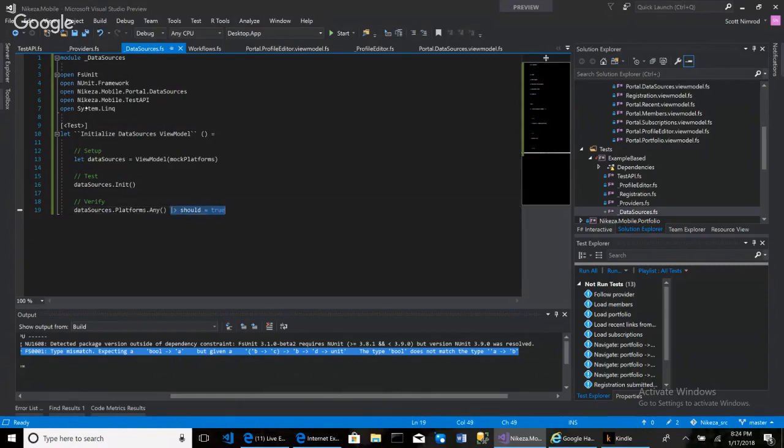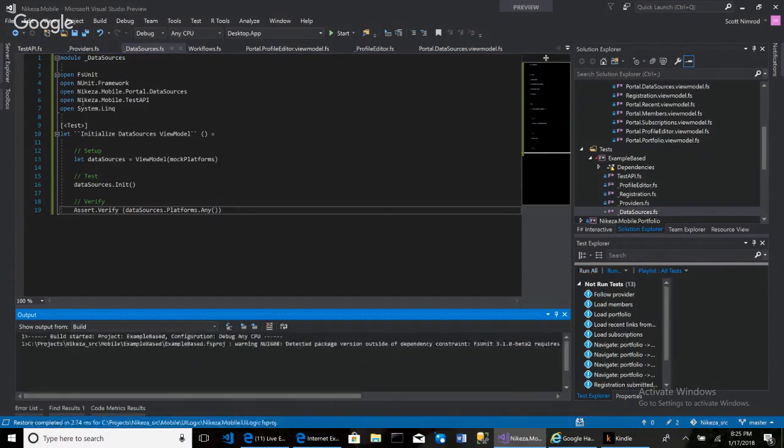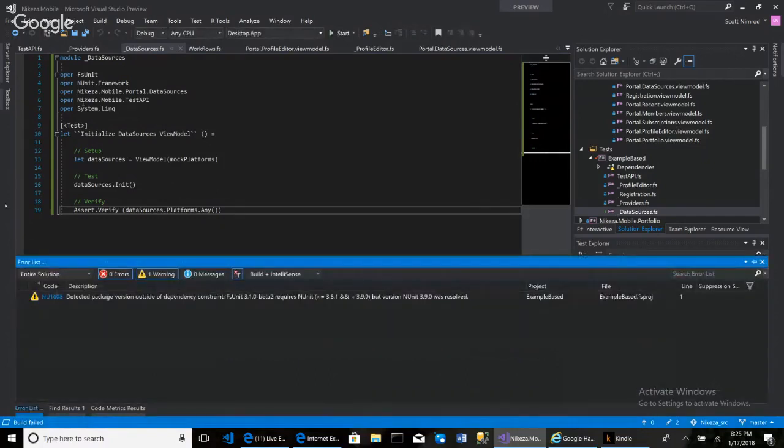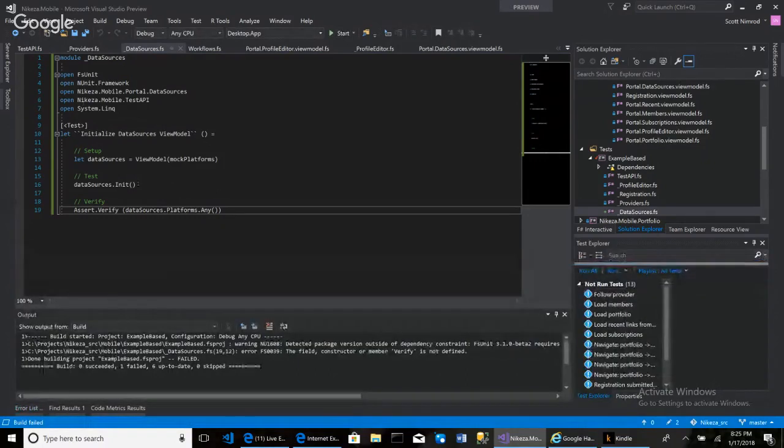So maybe I'll just not use FS unit and I say assert verify, something like that. Data sources, platforms, whatever. I'll do something like this. And are you going to be happy if I do that? This is very object oriented right now. And what's going to be the error? It says verify is not defined.